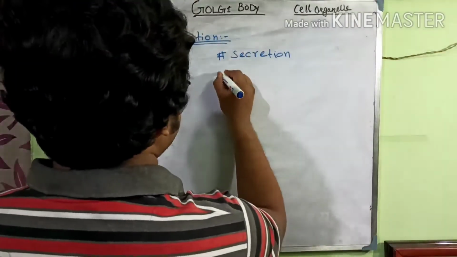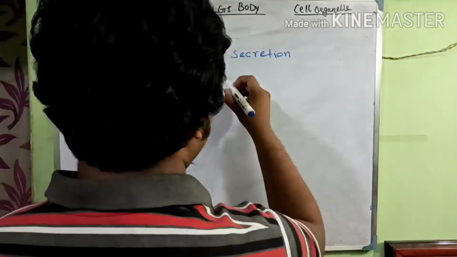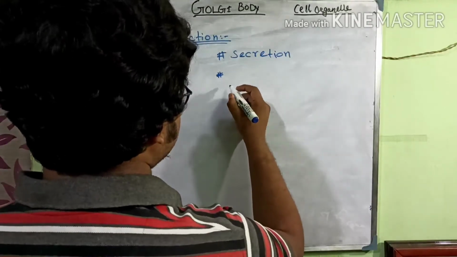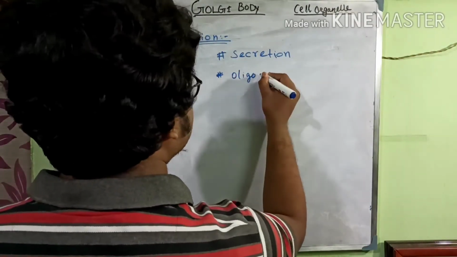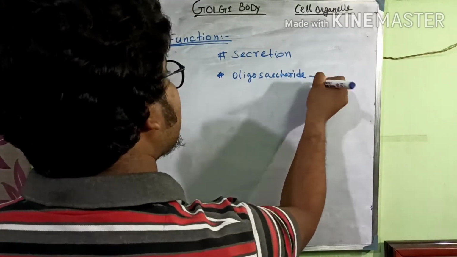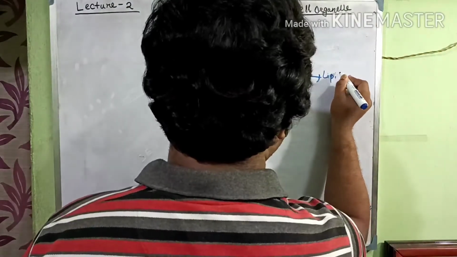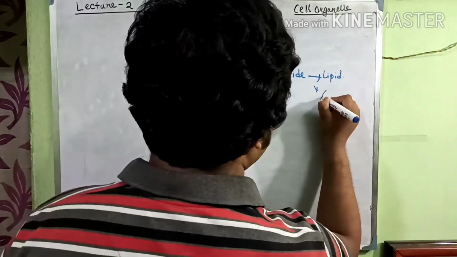The Golgi body helps add oligosaccharide to form glycolipid structure.